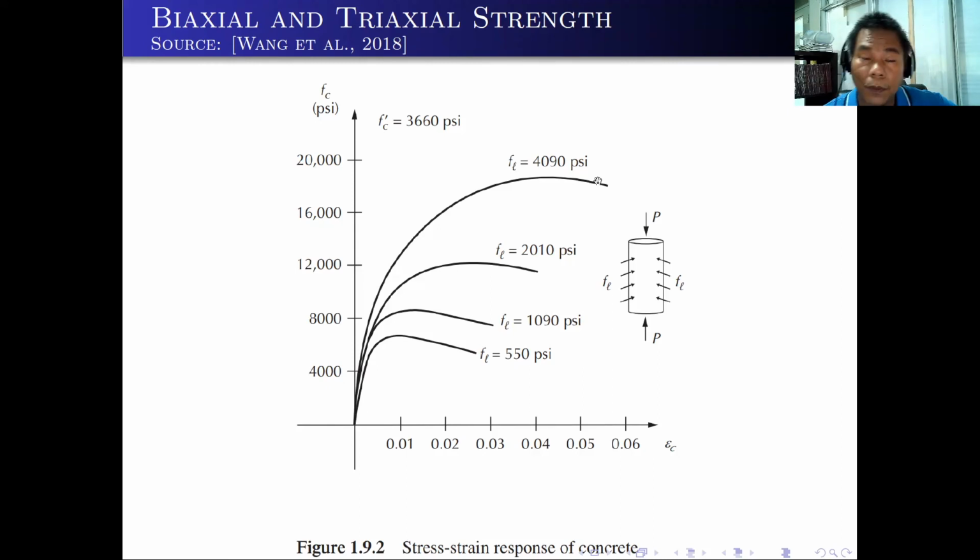That's the effect for biaxial strength. Also, you can apply triaxial strength. That is, you can apply on all the three principal axes of the concrete. Actually, here it shows that if you apply biaxial and triaxial strength, your strength will be higher compared to the uniaxial strength. Okay, so that's all for the corresponding properties of the concrete.